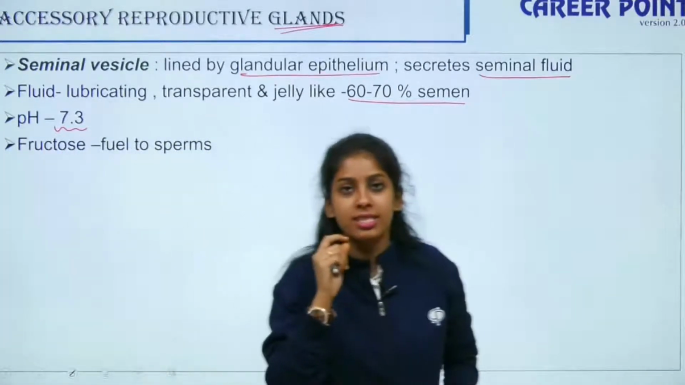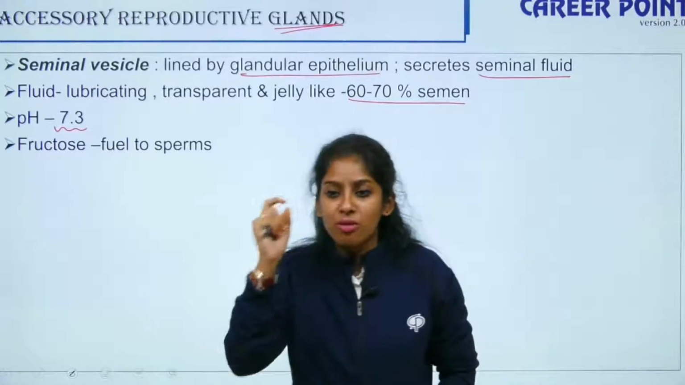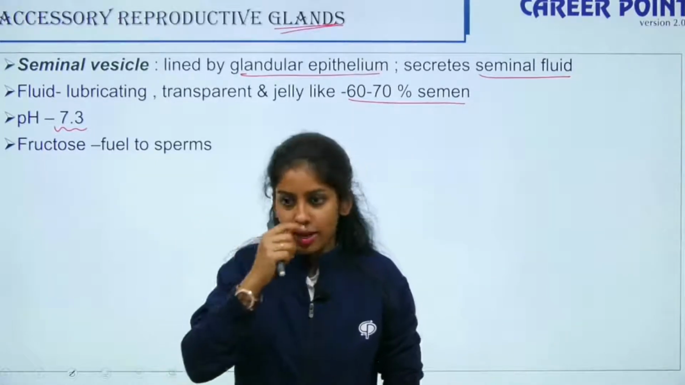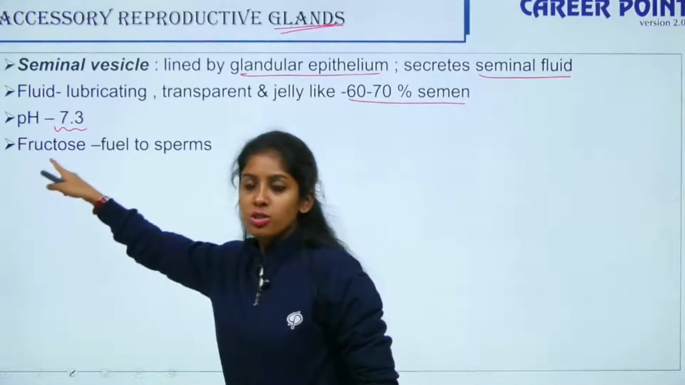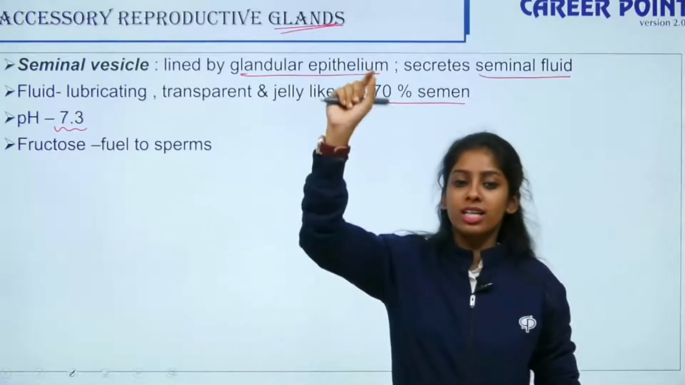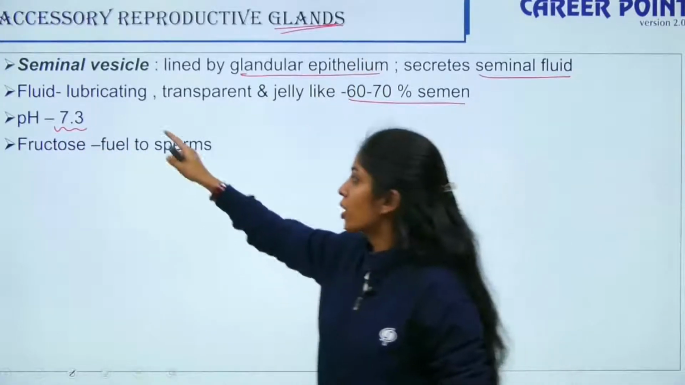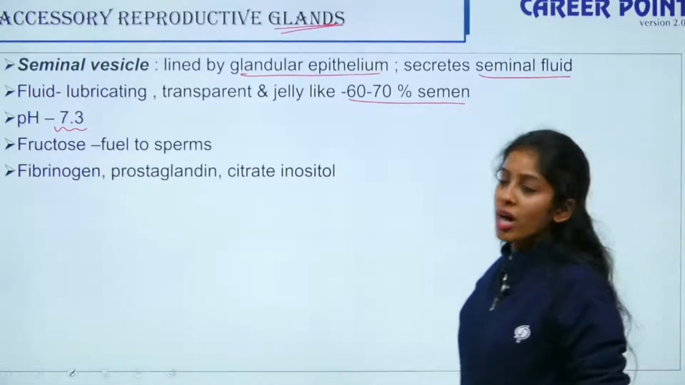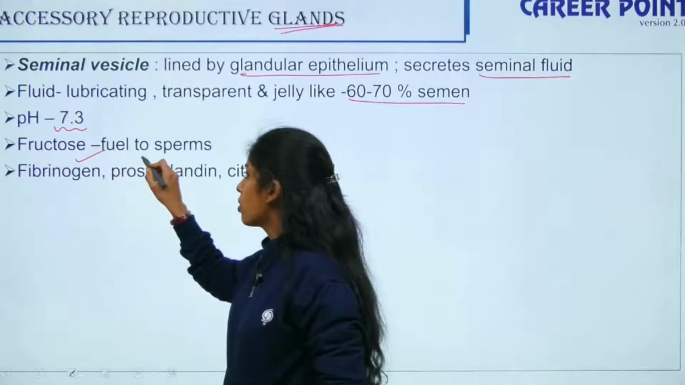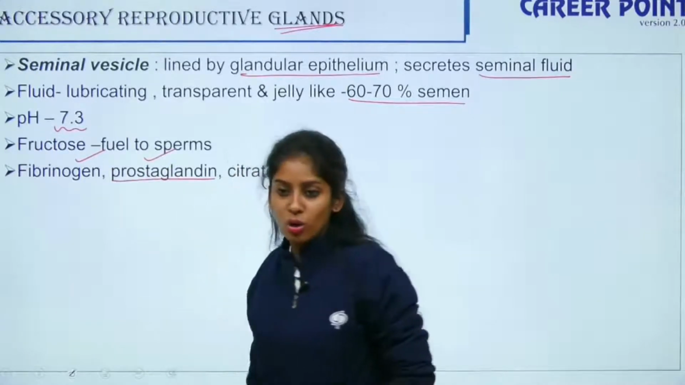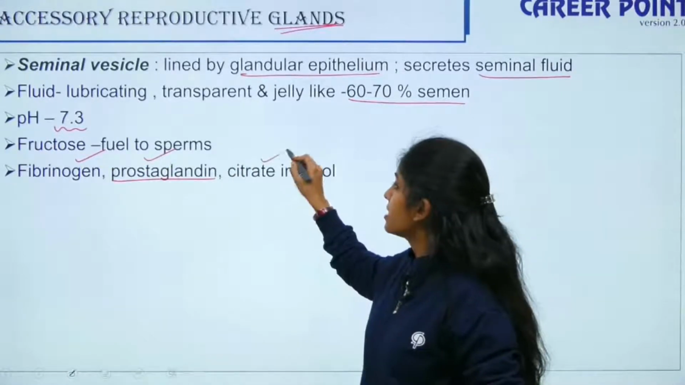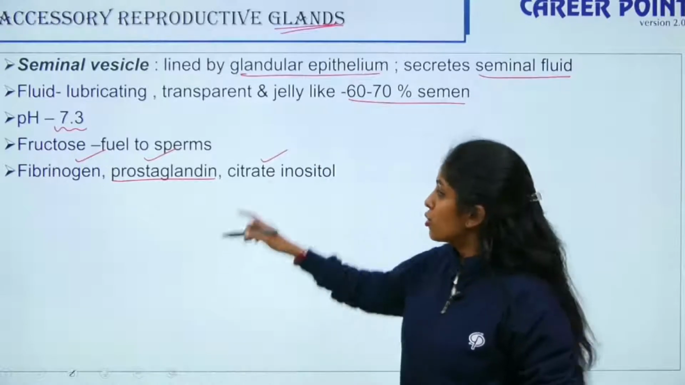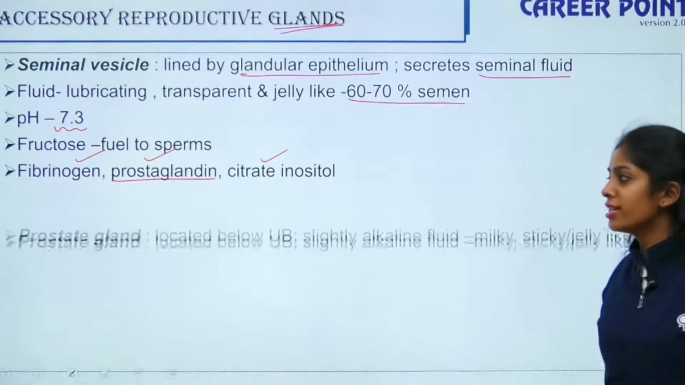As it is present inside the testis, you have your Sertoli cells, which is present in the passage. So it has fructose and it helps to fuel the sperms. So it also has fibrinogen. It also has prostaglandins, which is a local hormone. It also has citrate and inositol present. So these are constituents of your seminal vesicle.